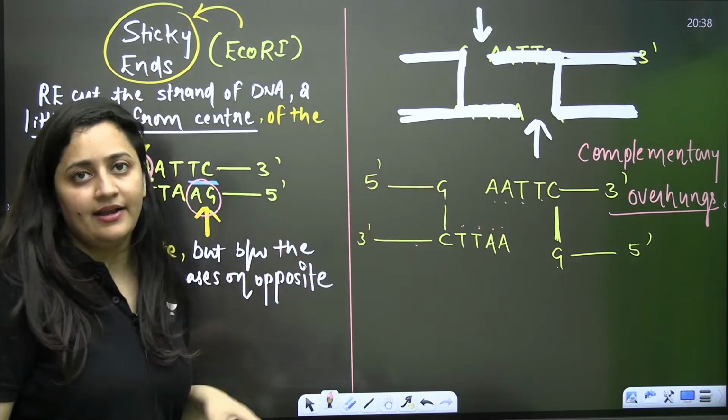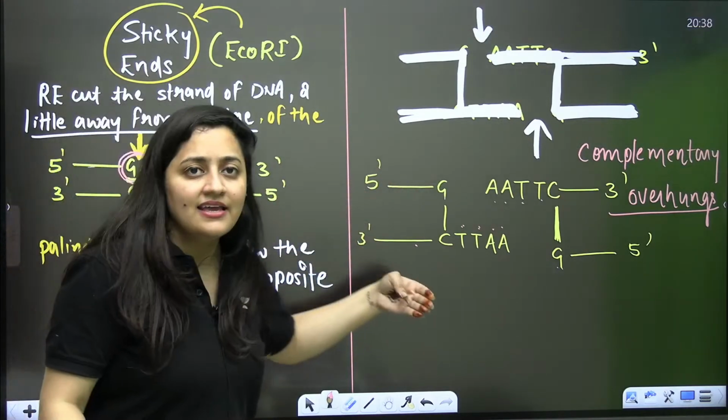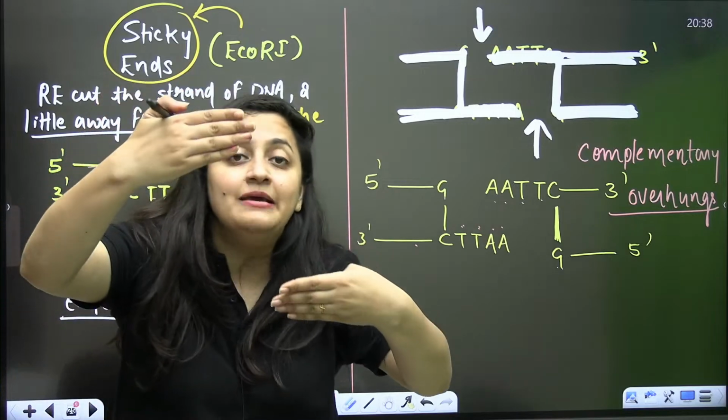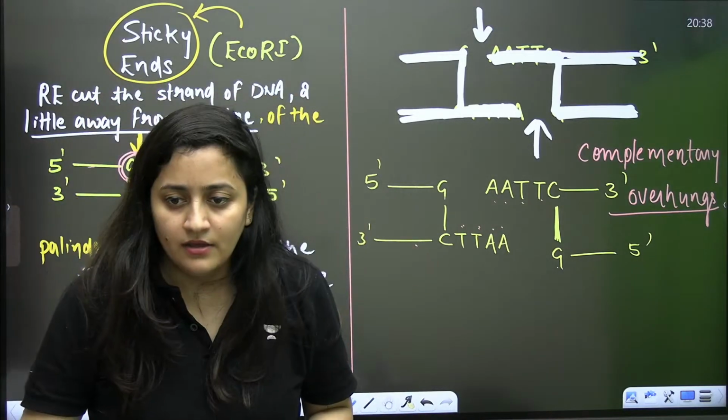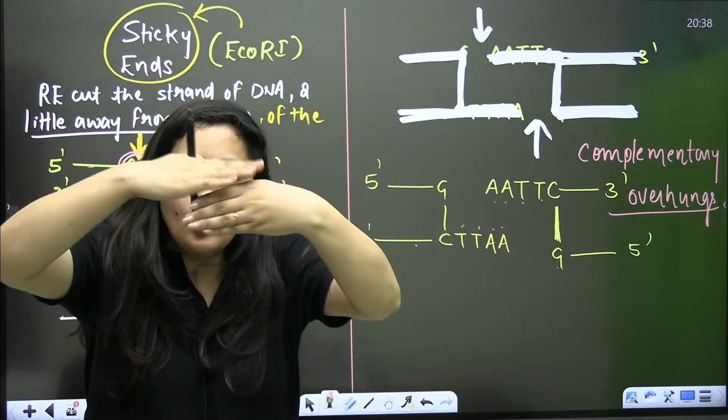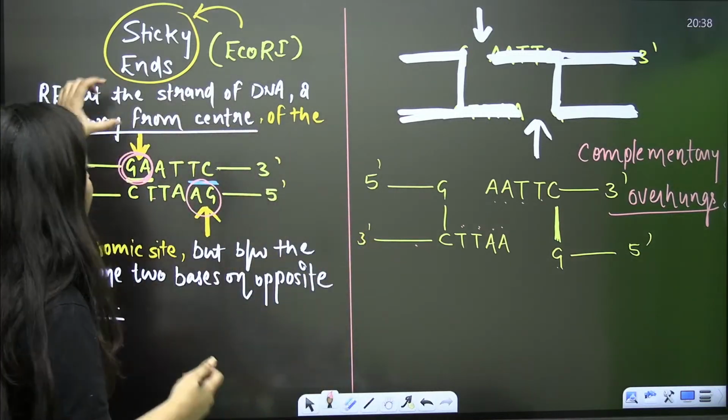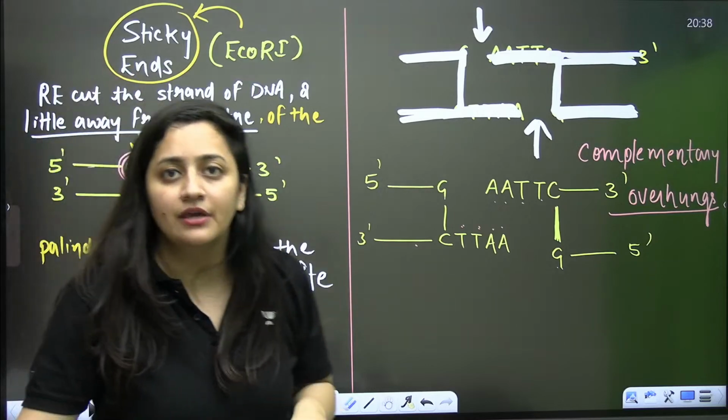These are the sticky ends. And why do we say they are the sticky ends? Because they can clip. They can join with another complementary overhang, and this is what we need in genetic engineering.